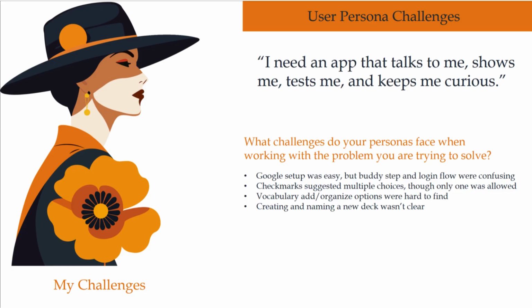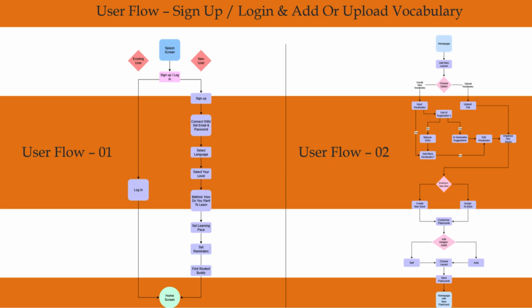Now let's move to another slide. To address these issues, I mapped out two main user flows. The first user flow represented the sign up and login process, showing how Isabella or any user would move through these steps and reach the home screen successfully. The second user flow focused on the core functionality of the app: adding vocabulary, creating new decks, and generating flashcards. This flow also included the option to add words manually or with the help of AI, and it allowed users to customize and organize their decks in a way that suited them.